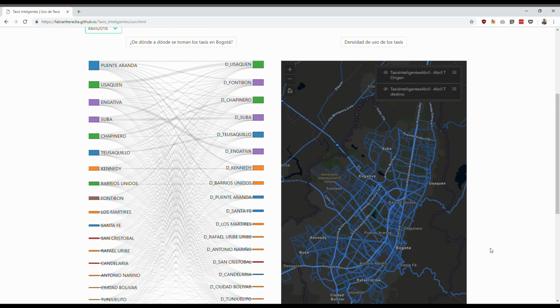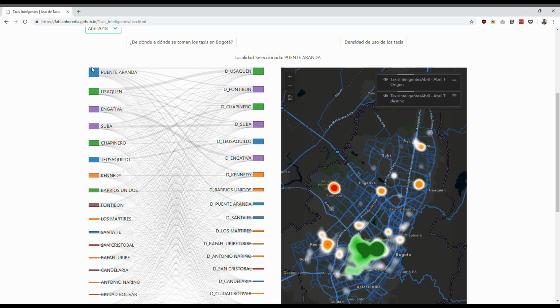It displays a heat map or the exact point of each service depending on the zoom. In order to display data in the map, it is necessary to click one of the origin points so the map displays the data that corresponds to that origin. In the top left, there is also a filter by month. Of course, when filtering by month, the two idioms change.